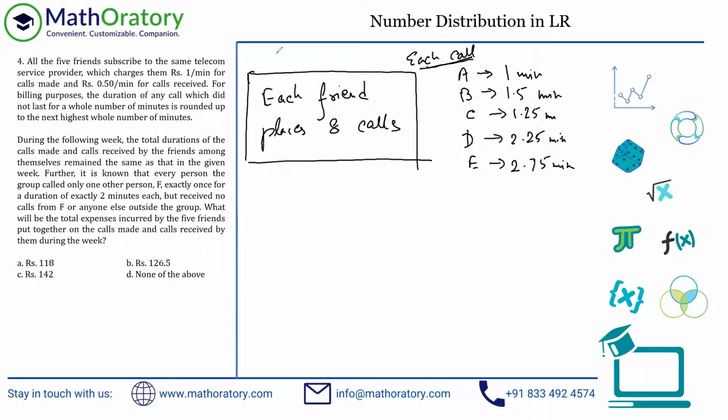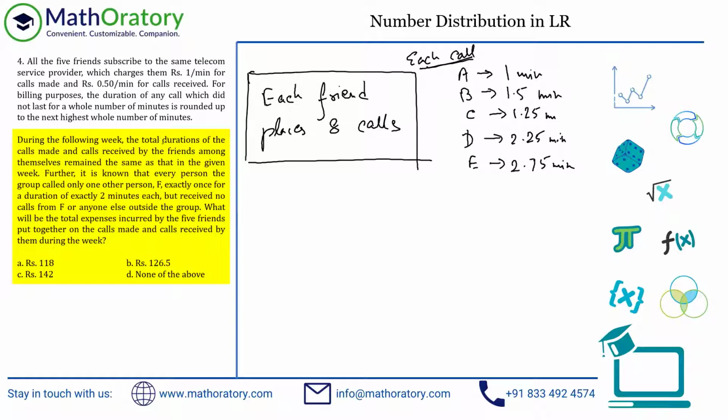All right, so this has a big premise now. It says there are 5 friends subscribing to the service provider. Okay, so this is similar to the last one, I believe, for billing purposes, which has been rounded up. Yeah, so it is exactly the same premise. So don't worry about that part. You already have understood it. Now, this is the question part. So additionally, there will be something more.